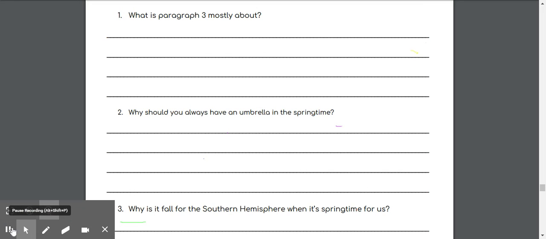Now that we are done reading the article, we can answer the questions. Remember to always go back and look for evidence in the text when writing your answer. Also remember to write your answers in full sentences. Make sure you start with a capital letter and end with punctuation.